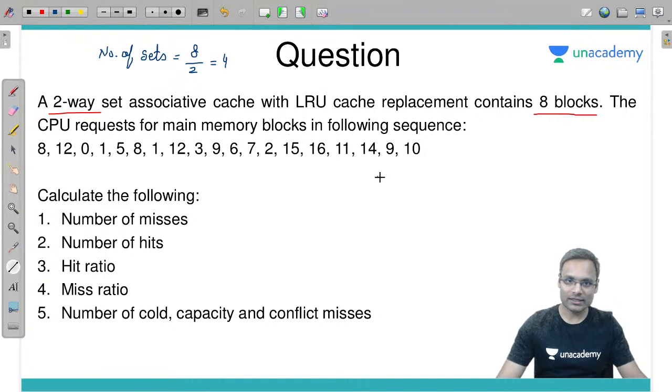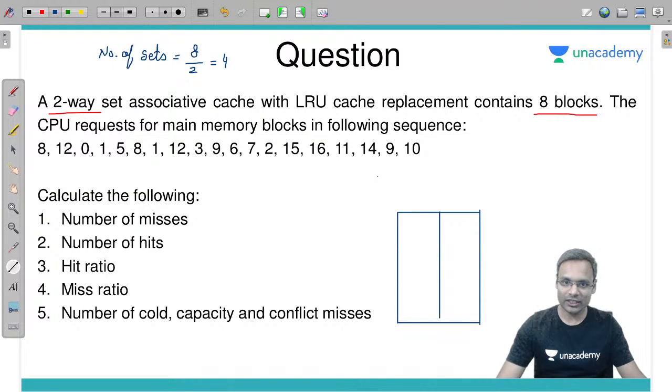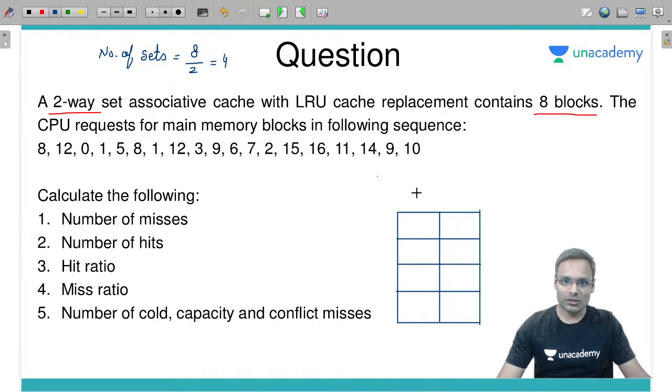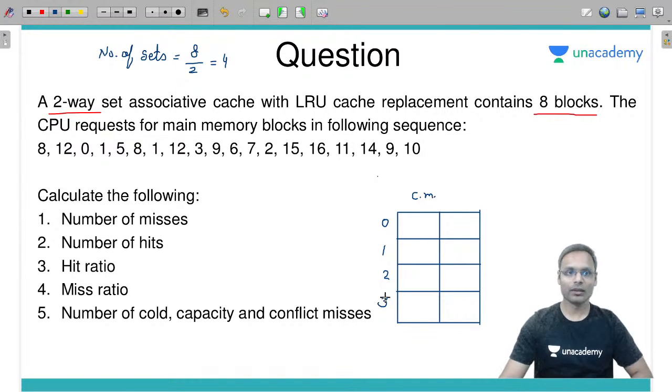So 4 sets. Let's draw these 4 sets here. Each set can contain 2 blocks, so I am organizing the cache in a two-way associative manner: sets 0, 1, 2 and 3. This is the cache organization I have drawn, the cache memory with set numbers 0, 1, 2 and 3. Let's try to solve this question.